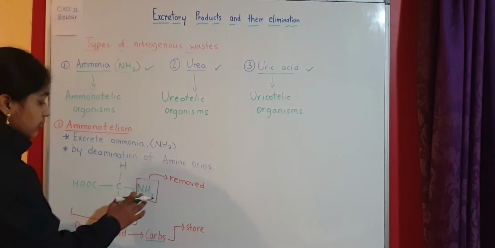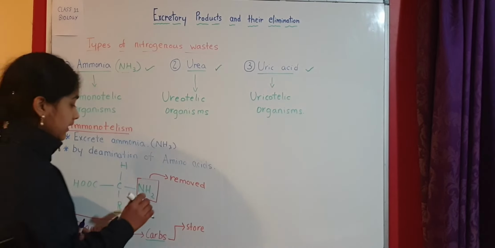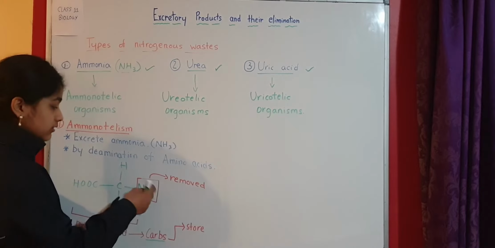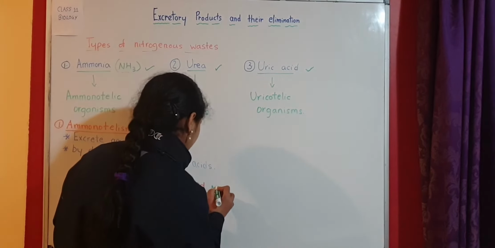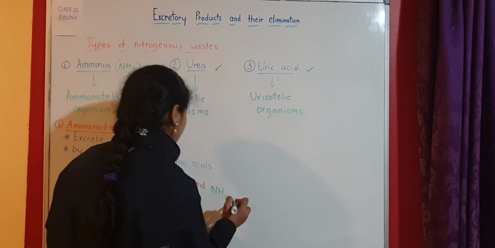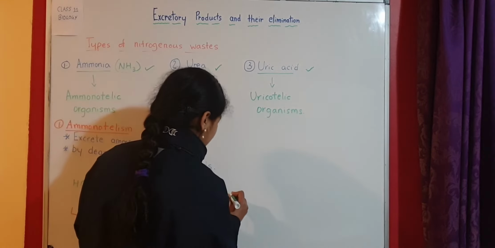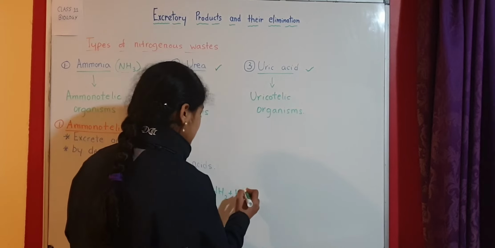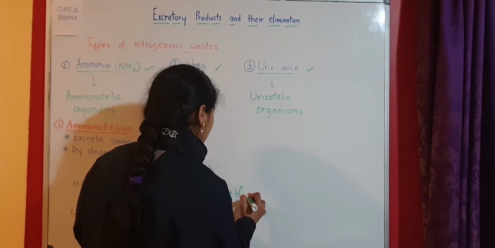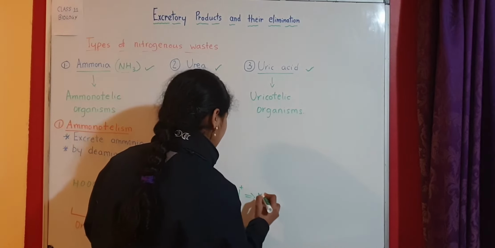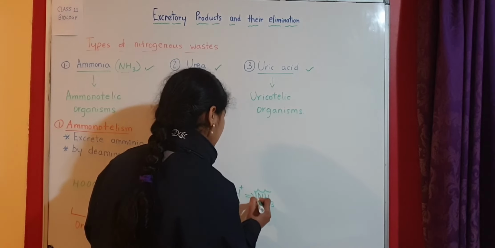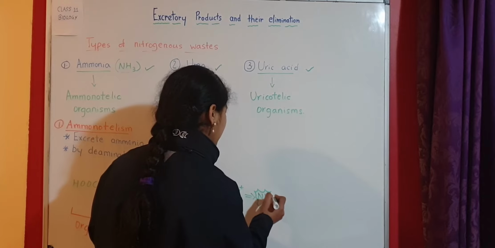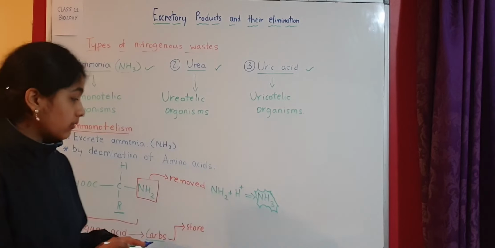What about the NH2 that we said is removed? This NH2 combines with a hydrogen molecule or a proton to give NH3, which is our main product that we're discussing, that is ammonia.